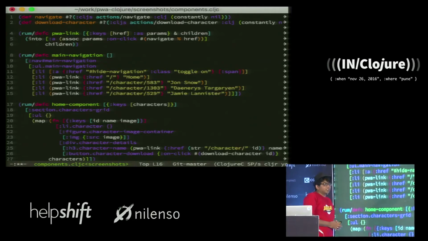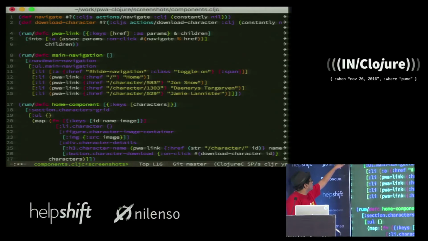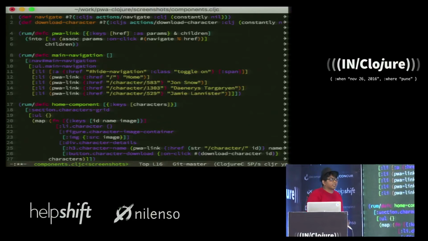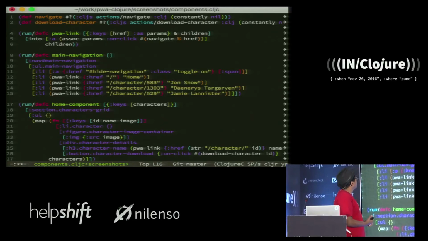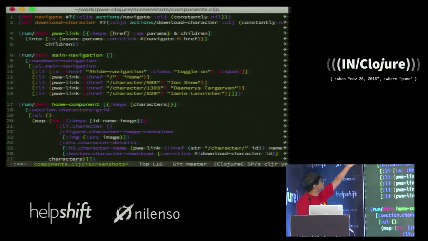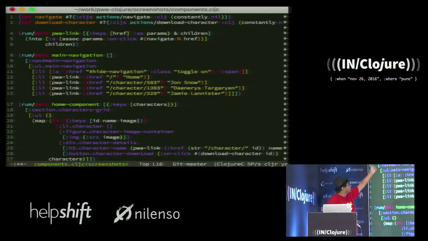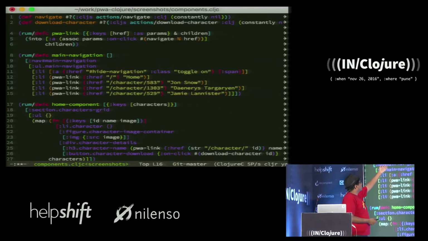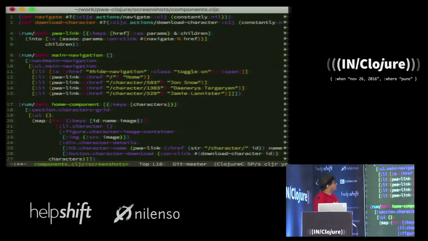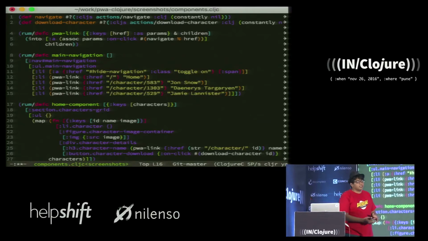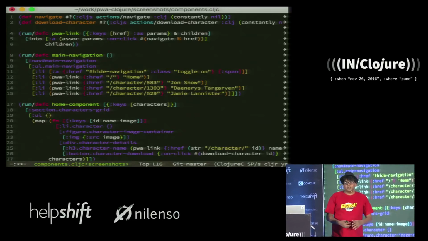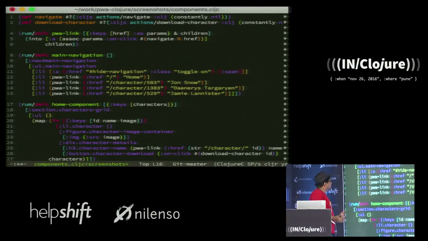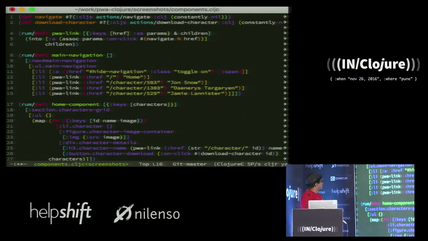But this doesn't exist on the server side. So you can see that the first two lines is where I'm short circuiting all of these functions. On ClojureScript, the navigate function will go to action/navigate, and the download character goes to action/download character. But on the server side, this is just constantly nil, which still lets my app compile correctly and render correctly.